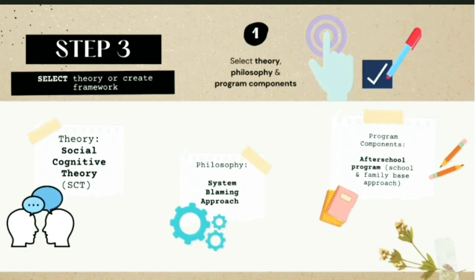And last but not least, the program component selected in this intervention is an after-school program which applies the school and family-based approach. Moving on to the fourth step of this intervention, which is identifying objectives.